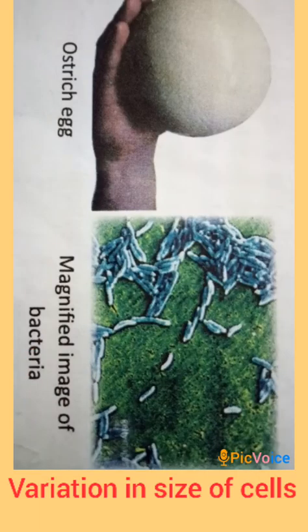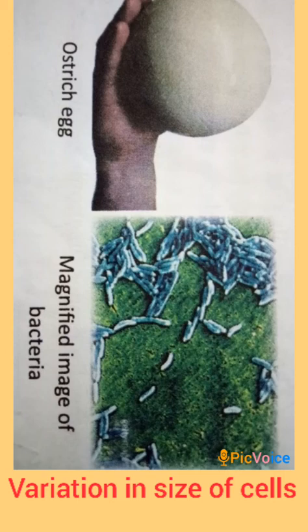Next we come to the variation in the size of cells. The size of a cell in different living forms varies according to its function. Cells are generally very small and cannot be seen with the naked eye, which means they can be seen only with the help of a microscope. However, some cells are quite large in size and visible to the naked eye. For example, the egg of an ostrich measures 170 micrometer to 130 micrometer and is declared the largest animal cell.